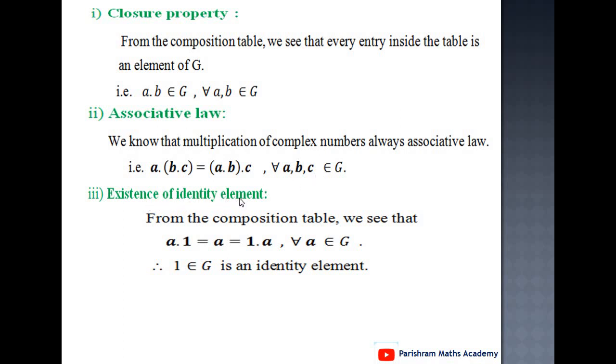Existence of identity element. From the composition table, we see that if you multiply 1 with any element, we get the number itself. That is, a into 1 equals a, which is the same as 1 into a, for all a belonging to G. It means 1 belonging to G is the identity element of group G. It means the identity element exists.